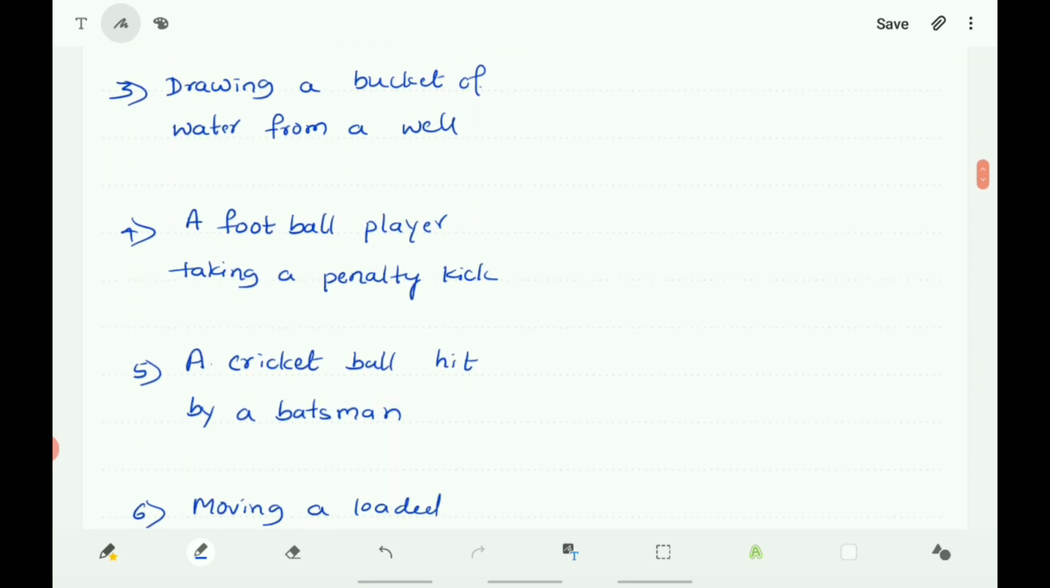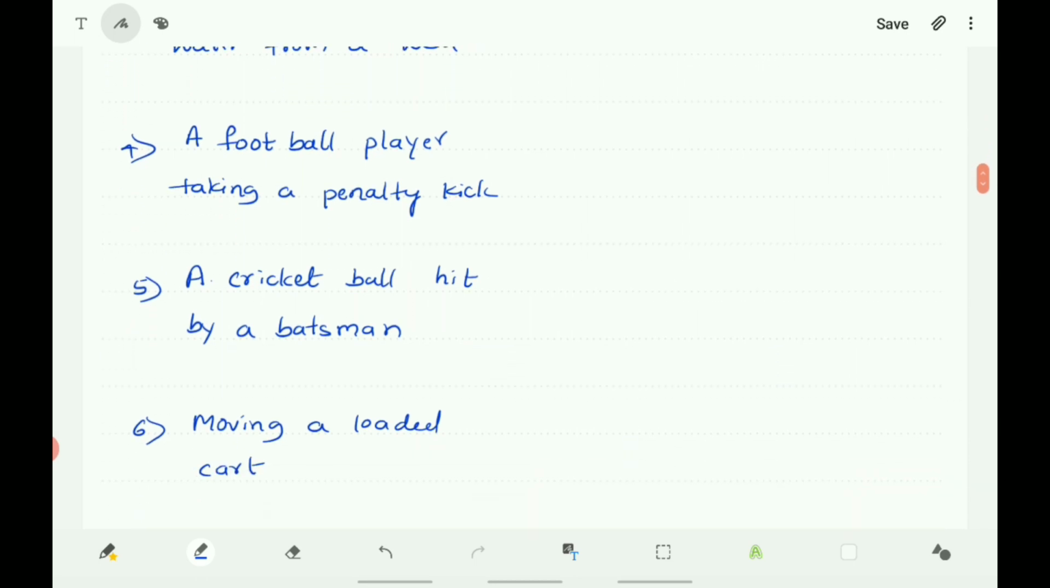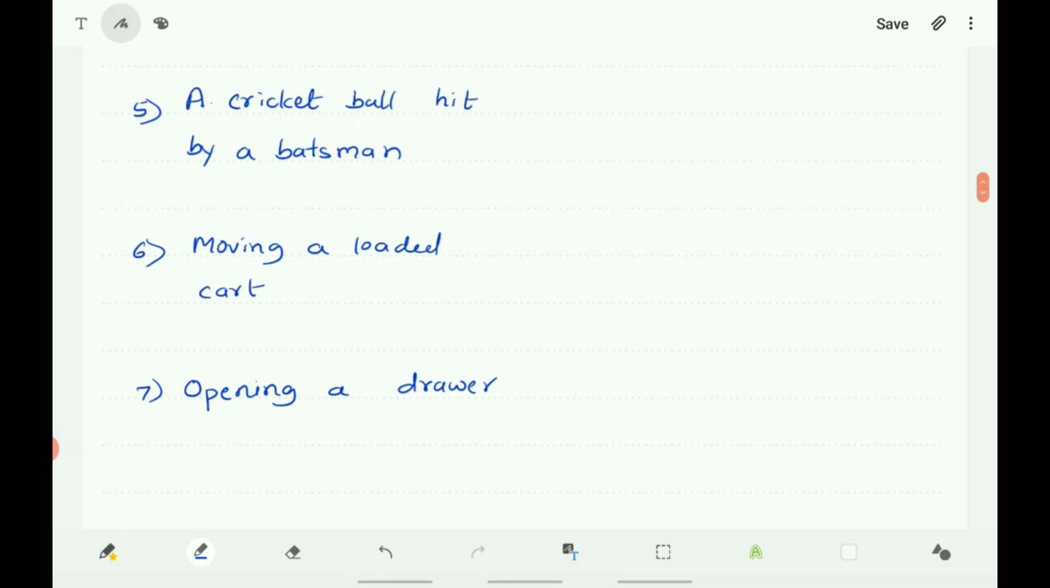And next, a cricket ball hit by a batsman. That is hitting, and you can say that is also pushing. And moving a loaded cart. Here the loaded cart can be moved by pulling or pushing. Opening a drawer. Here to open the drawer you must pull it. Opening a drawer is pulling.